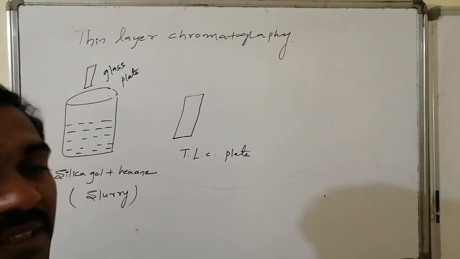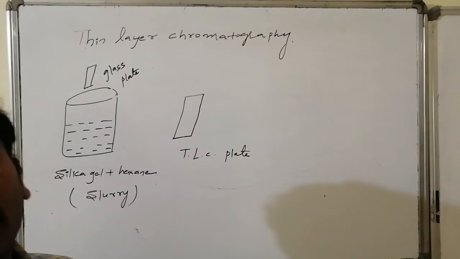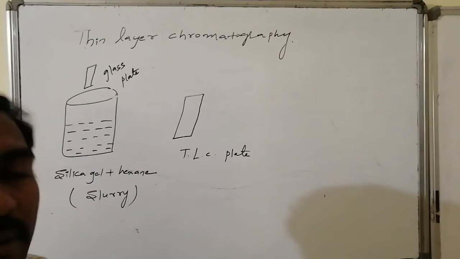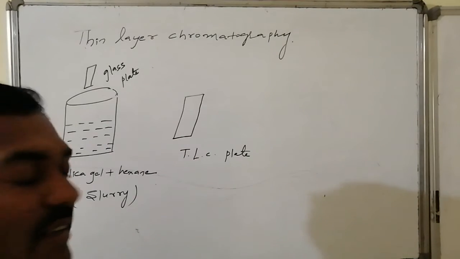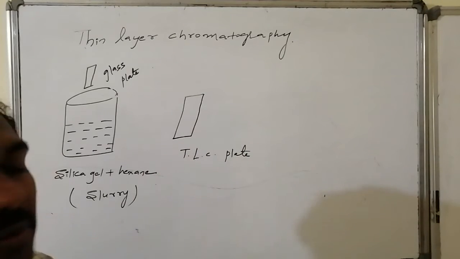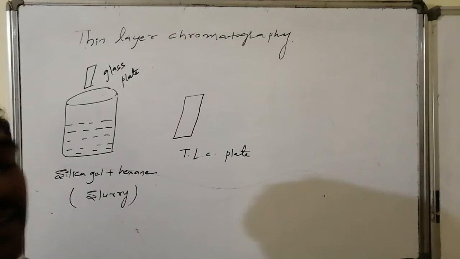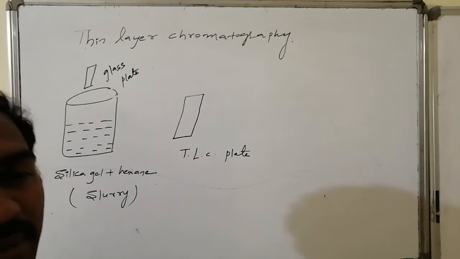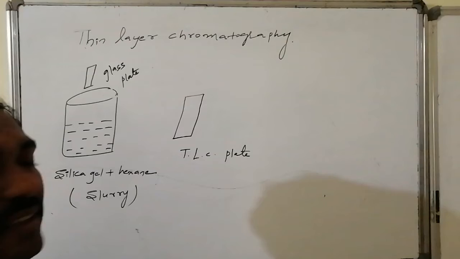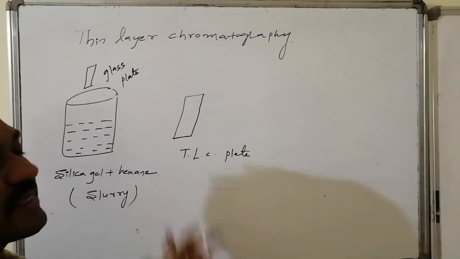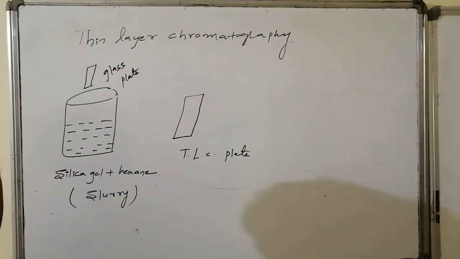In the same way, a thin layer of silica gel is coated over the glass plate, and this plate is now ready for the analysis of chromatography on the basis of color. It is said to be what? Thin layer chromatography. Yes, silica gel is coated in the form of a thin layer, and it is used for chromatographic analysis. It is present in the form of a plate, hence it is known as thin layer chromatographic plate, and in short form we can say TLC plate. So on keeping for 2 to 3 minutes in the open atmosphere, hexane will evaporate, thus silica gel in solid form is coated as a thin layer over the glass plate, which is said to be what? TLC plate. This is the TLC plate.